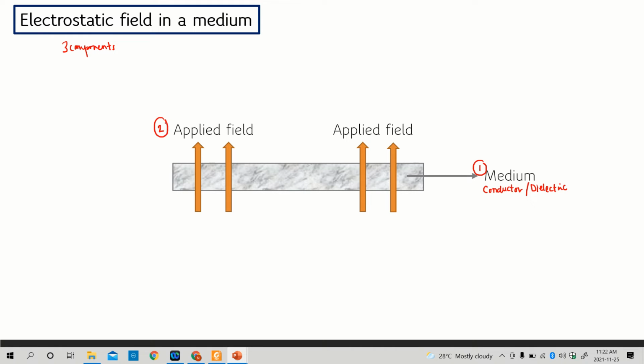The second component we need to know is what kind of field is applied to that specific medium. The last thing we should know is the charged particles inside the medium. Generally, in this chapter, the charged particles are represented as rho v, the volume charge density, where this charge is filled inside the specific medium.